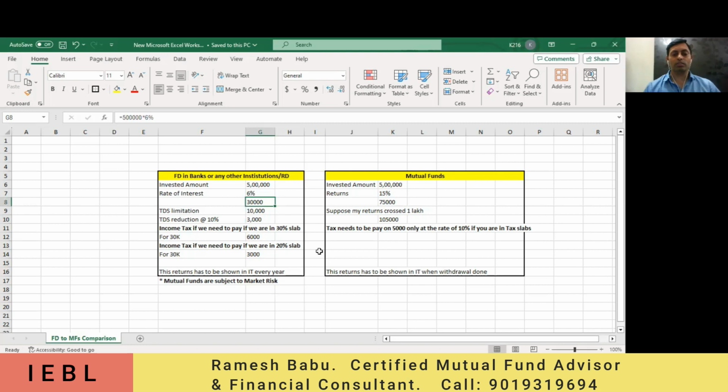30,000 only. Okay, so this 75,000, do I need to pay any TDS? There are some schemes where we probably need to pay, but for whatever we are suggesting, you need not pay any tax here, suppose the returns are less than 1 lakh. That's why we keep saying you need suggestion and advisory from the financial advisor, the right advisor.